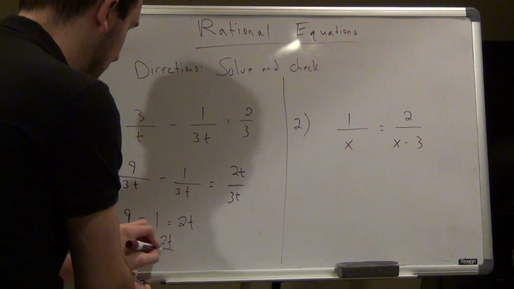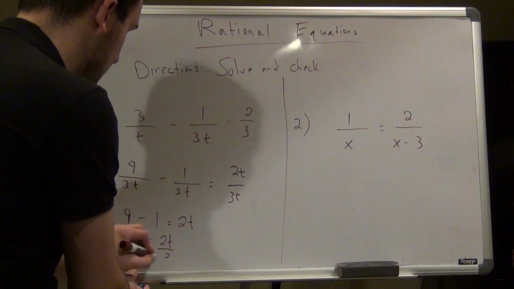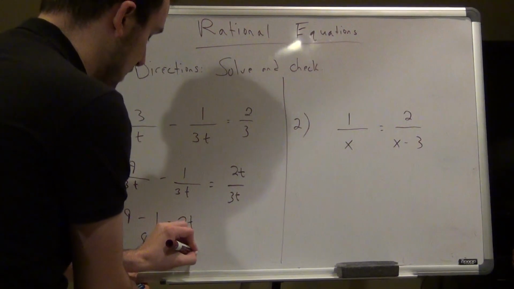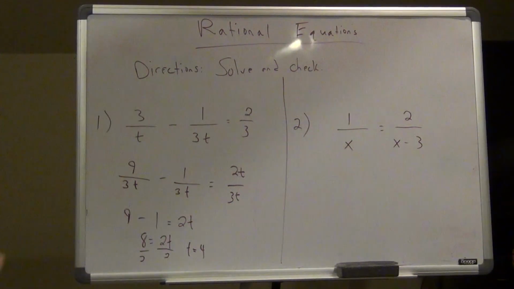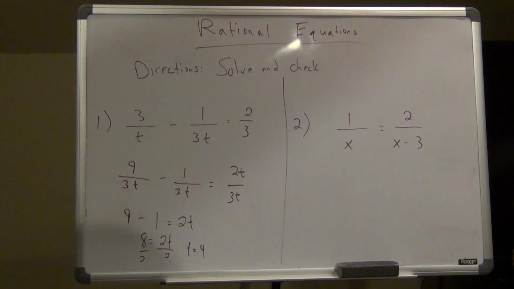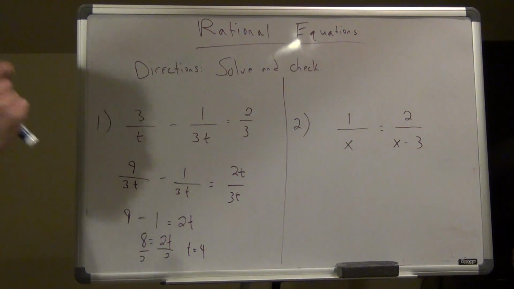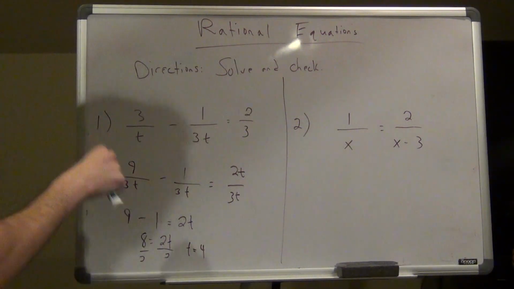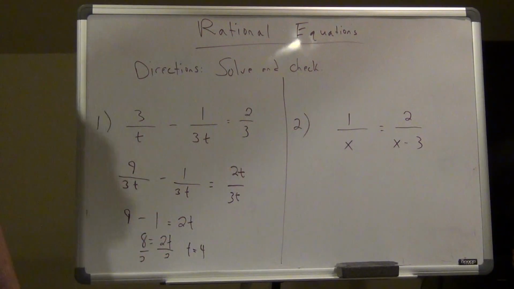All right, now we're going to divide by 2 to get t, so t here is going to equal 4. Okay, now with these rational equations, every time I get an answer, I have to check to make sure it works, because sometimes answers don't work even if I get them from solving, and there are going to be extraneous solutions, and we'll get to those in a second.